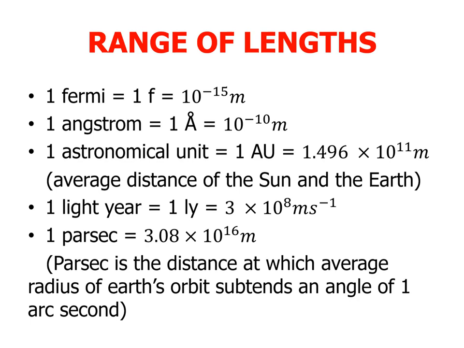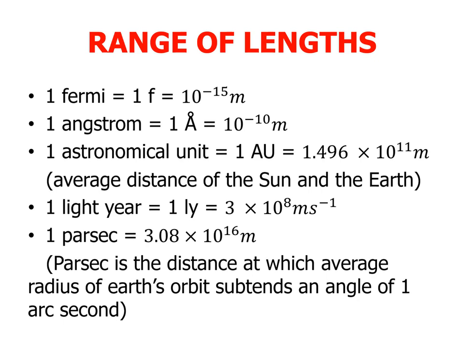1 Angstrom, the symbol is 1 Å. So the symbol is same. So 1 Angstrom is equal to 10 to the power minus 10 meter. And 1 astronomical unit, 1 AU, is equal to 1.496 into 10 to the power 11 meter. What is astronomical unit? The average distance between the sun and the earth. And 1 light year, 1 LY, is the distance light travels in one year at 3 into 10 power 8 meter per second. 1 parsec is equal to 3.08 into 10 power 16 meter.